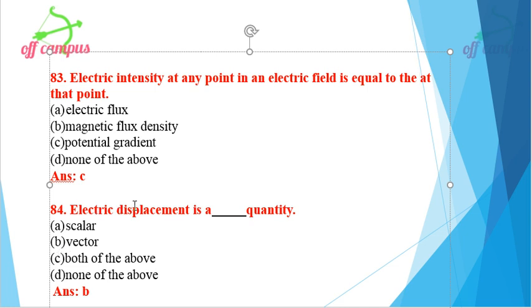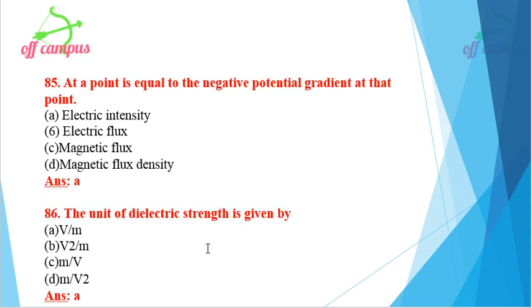Then what is electric displacement? Electric field, angular momentum, linear momentum, electric field and electric displacement are all vector quantities. Electric potential is a scalar quantity. So electric displacement is a vector quantity. Option B, vector quantity. Then at a point is equal to the negative potential gradient. At that point is nothing but electric intensity.